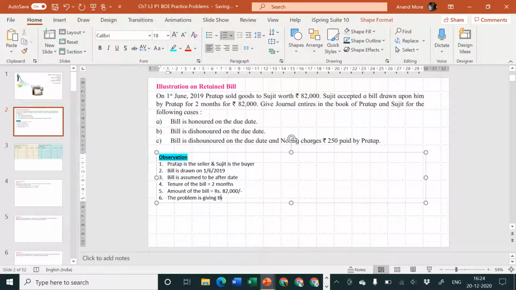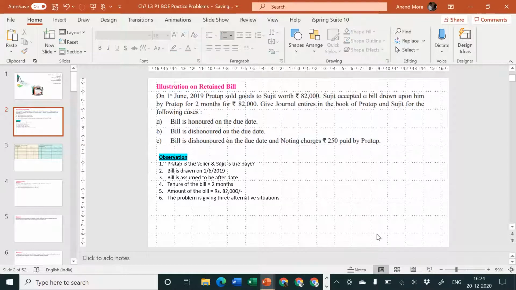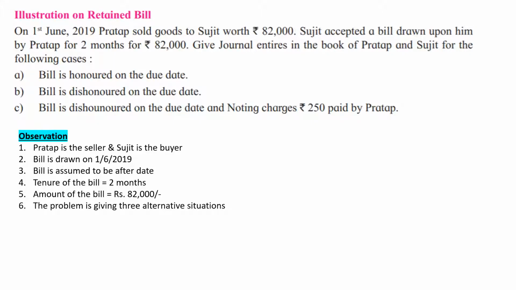Problem is giving 3 alternative situations. Now please tell me, what is your opinion when we are thinking about these 3 alternative situations? These situations are changing at the time of drawing the bill, that is when the bill is coming into existence for the first time, or these situations are changing the entire picture when the bill's life is going on, that is during the lifetime of the bill, or these situations are talking about what is happening on the due date of the bill. Think about it, read the problem carefully.